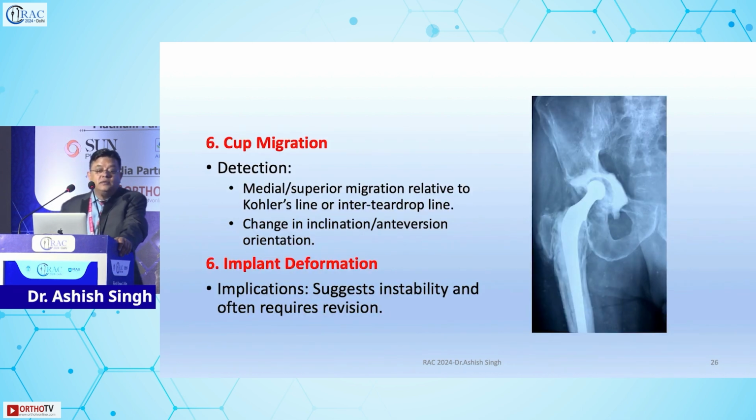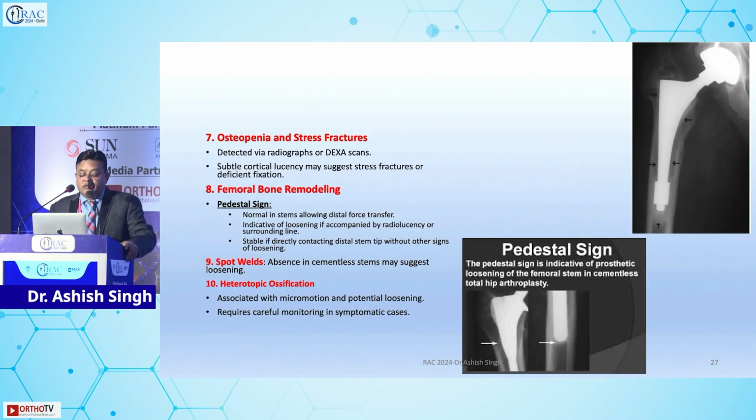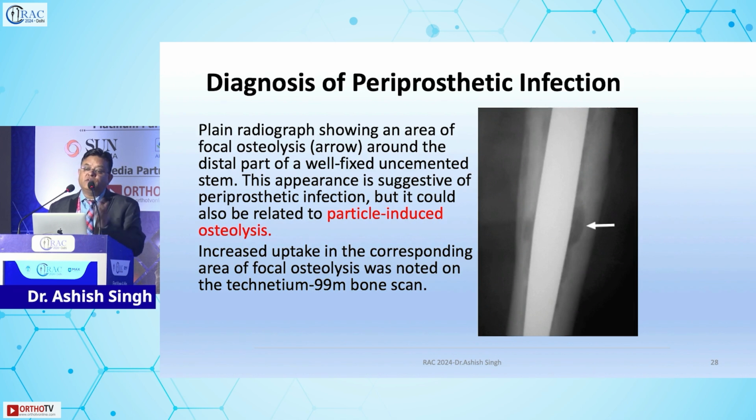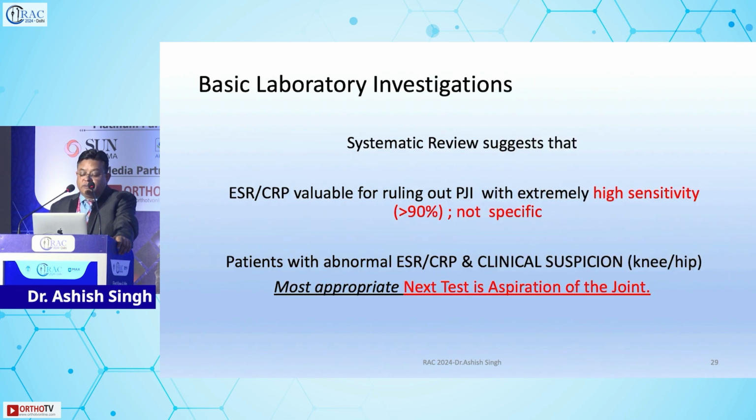Cup migration. Apart from doing our best, there is cup migration due to aseptic loosening, implant deformation. Some common signs: pedestal signs, spot welds, and HO. These are the 10 things which need to be looked at on the normal X-rays. And at the end of the talk, I'll show you how we look at the X-rays. Sometimes you have a subtle focal area of loosening, and that might lead to whole implant aseptic loosening. So at the end of the day, what we do is ESR, CRP, and maximally IL-6.